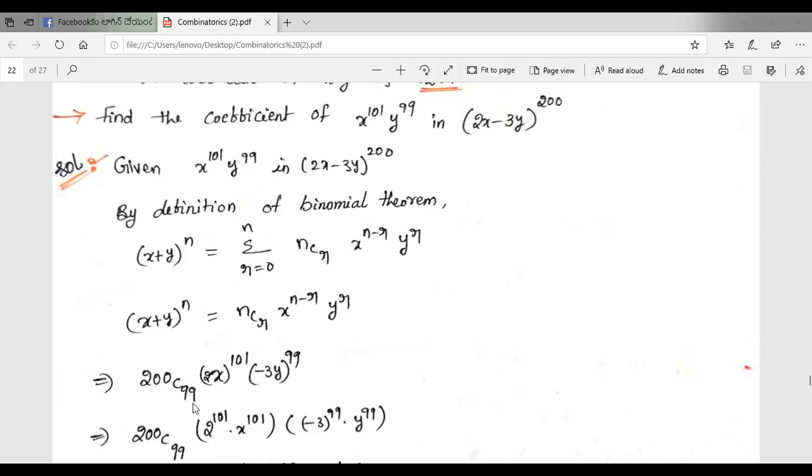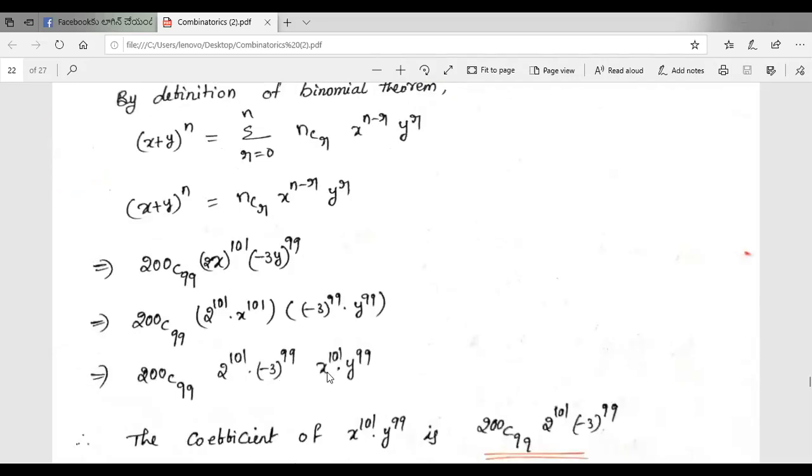Here n value is 200, r value is 99. So 200C99, and in place of x we have 2x, so (2x) whole power 101, and in place of y, (minus 3y) whole power 99. So (2x) whole power 101 can be written as 2 power 101 into x power 101, and (minus 3) whole power 99 into y power 99. The constants will be common, and the remaining coefficient of x power 101 and y power 99 is 200C99, 2 power 101, (minus 3) whole power 99. This is the coefficient of x power 101 and y power 99.